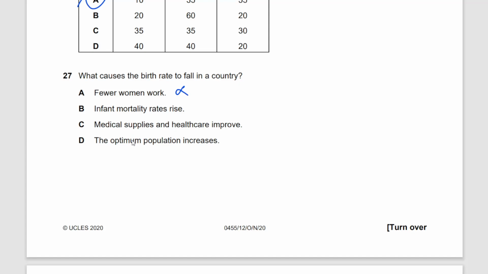And the fertility is low. Do you understand? So there are fewer children born per woman, as previously was the case. Do you understand? So that's the good explanation as to why we would go with option C, right? The optimum population increases. The optimum population has got nothing to do with this question here.